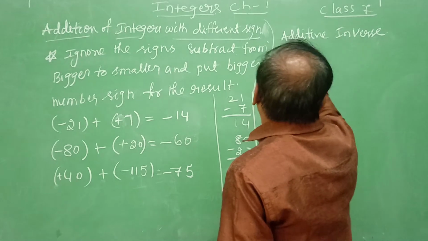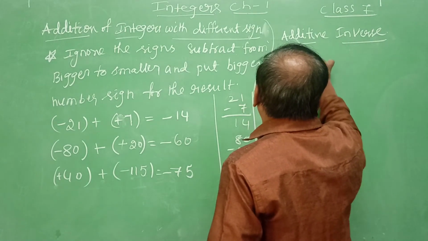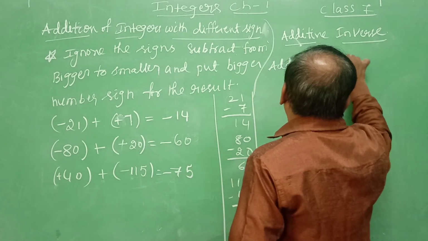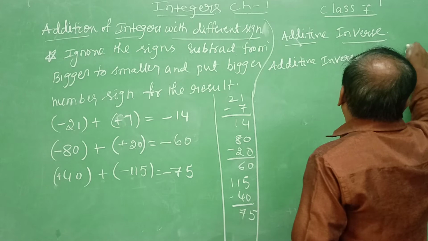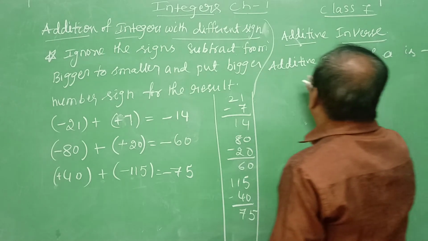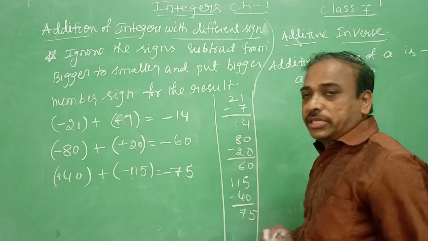So the additive inverse of A is minus A. That means A plus minus A is equal to 0.